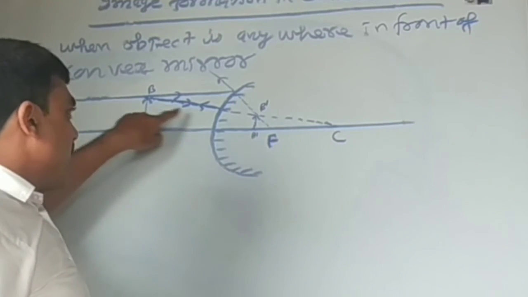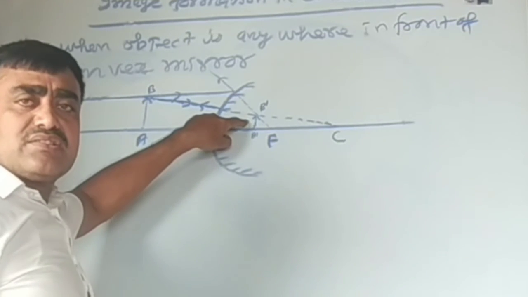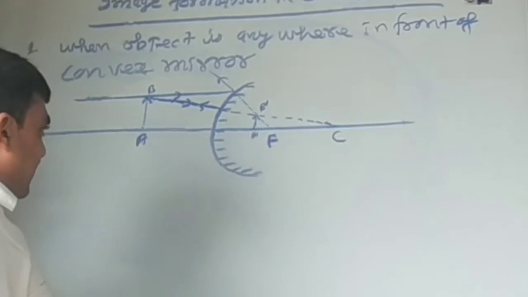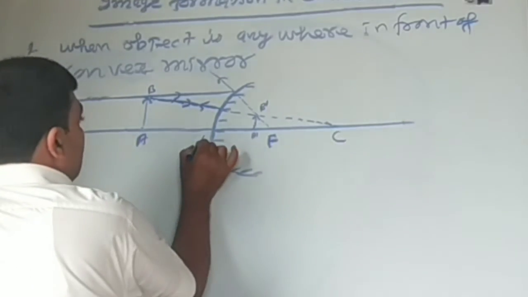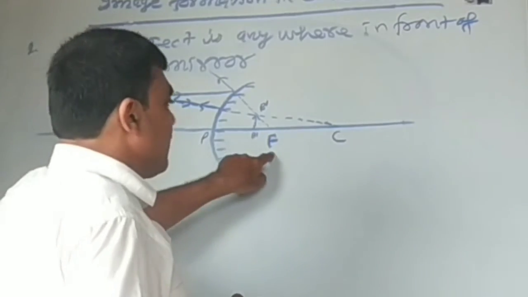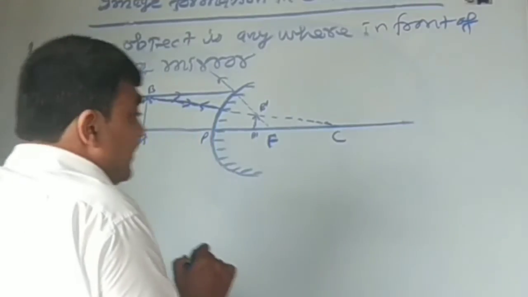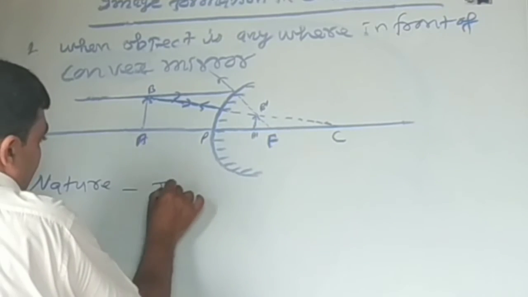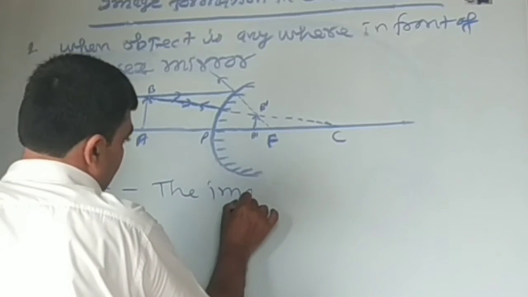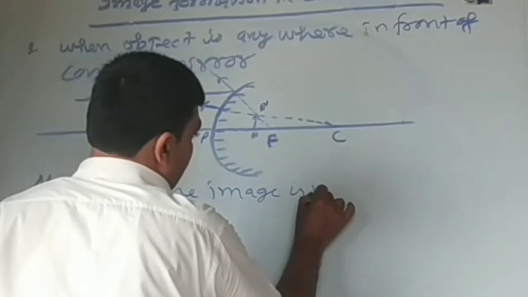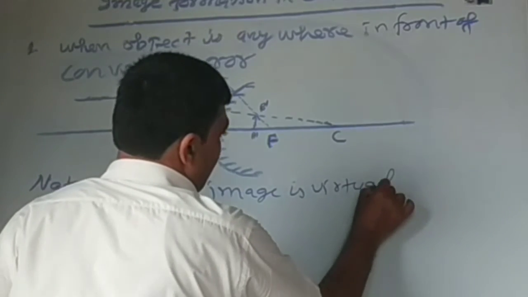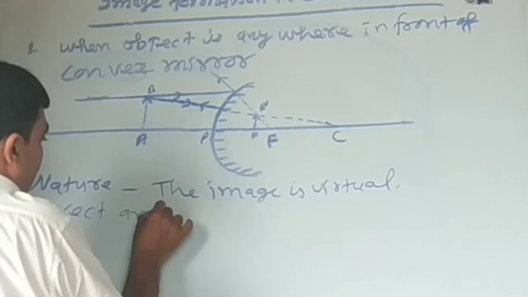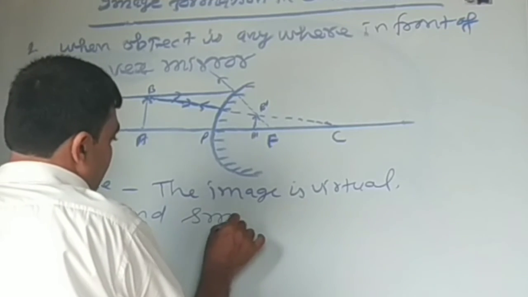Here the arrow mark is upward. In the image, the arrow mark is also upward. That means the image is erect. It is formed between the pole and focus of the mirror, and the nature of the image is virtual, erect and smaller than the object.